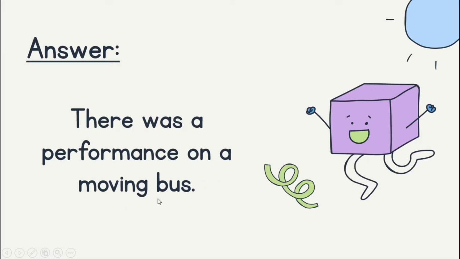This is a performance that has already happened, and that is why we use was in this sentence. And this is what we are going to learn today: was, were, could, and could not.